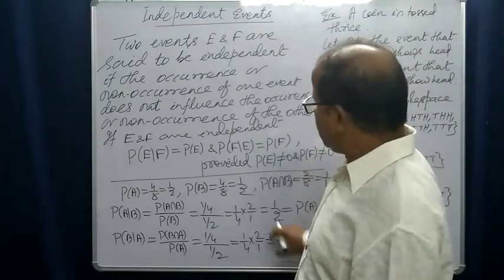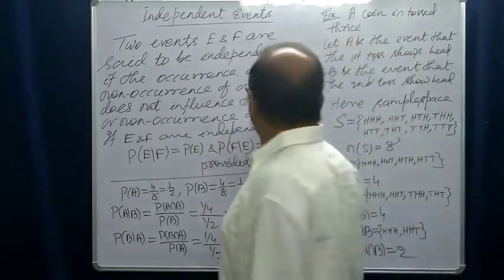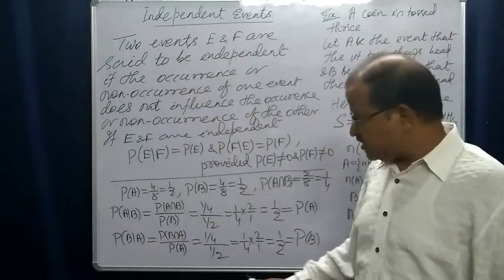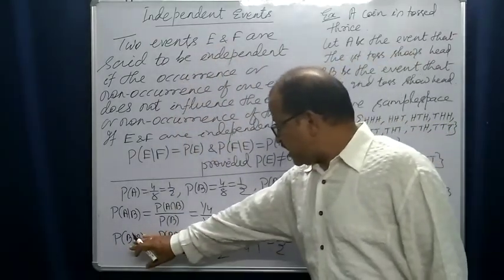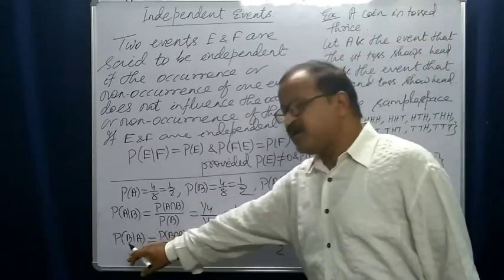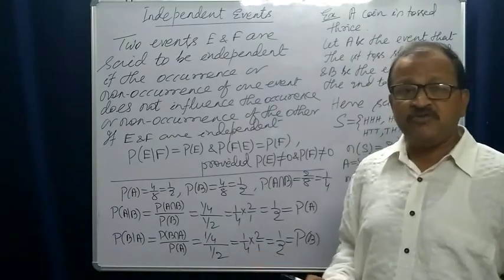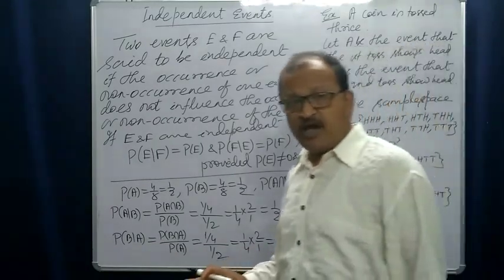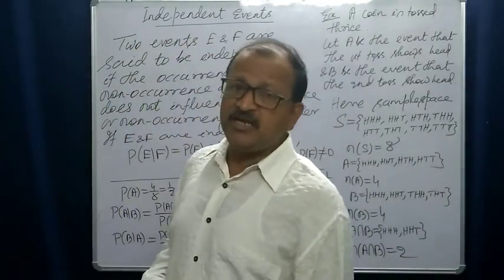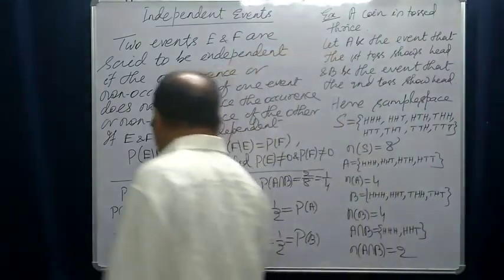So this shows that, according to this definition, A and B are two independent events. Write down: as probability of A condition B is equal to probability of A and probability of B condition A is also equal to probability of B, so these two events, A and B, are independent.